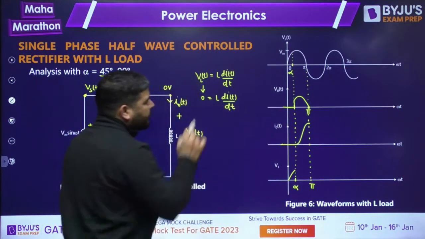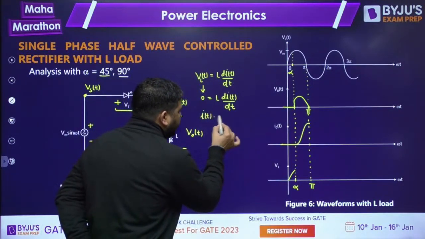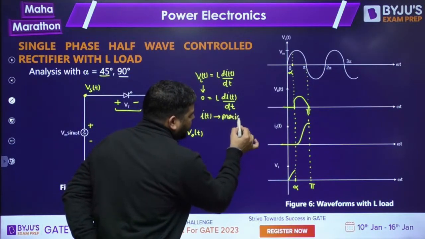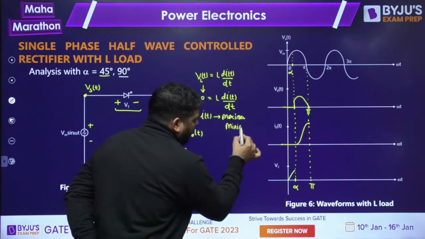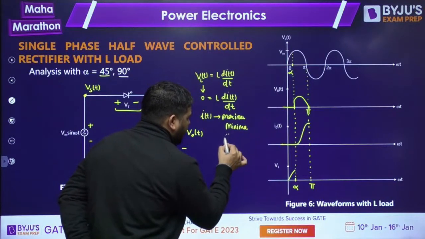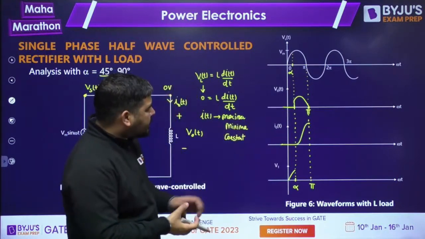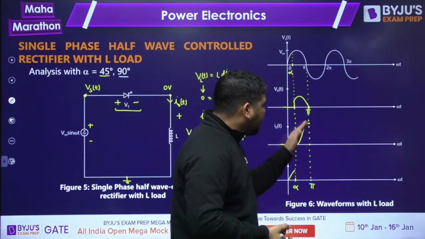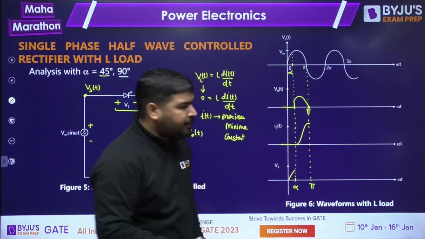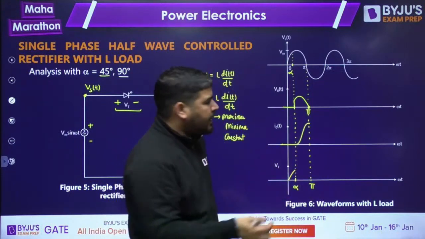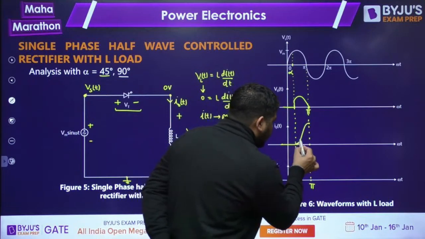There are three situations now. Whenever this voltage becomes zero, either you have the maxima of the current, or you have the minima of the current, or you have constant current. But since previously the current was increasing and this voltage has become zero for some instant, the current will reach the maxima point.